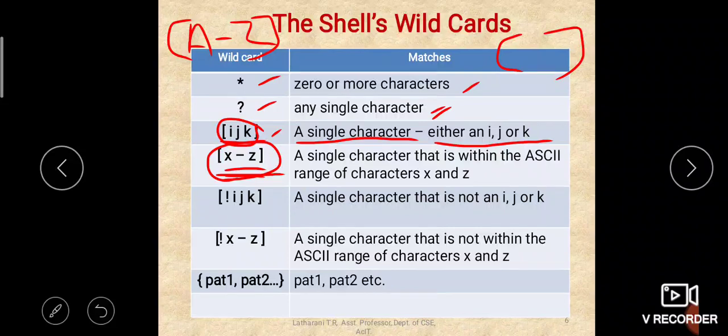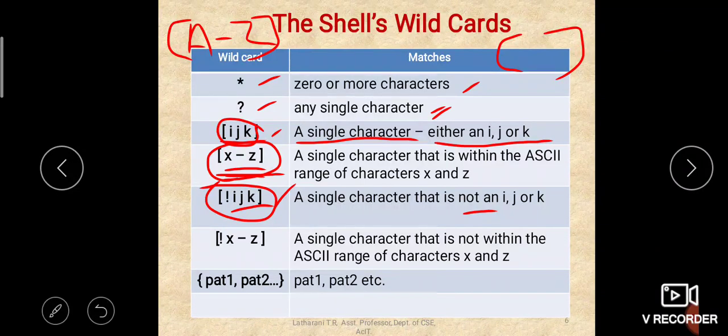will be matched. Then in this pattern, you can observe an exclamatory mark before IJK in the character class. That exclamatory mark acts as a not, means it creates a negative action. So that means not IJK. This character class matches any one character which is not an I or a J or a K. Any other characters apart from I, J, K, it will match.